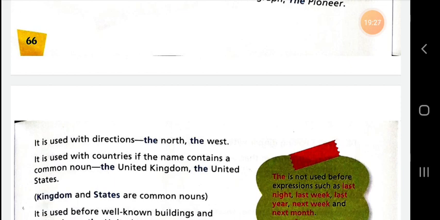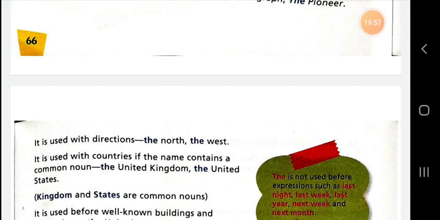It is used with countries if the name contains a common noun. If there is any country which contains a common noun, then you use the before their name. The United Kingdom, the United States. Here states and kingdom both are common nouns, used for many countries, many kingdoms, many states all over the world.